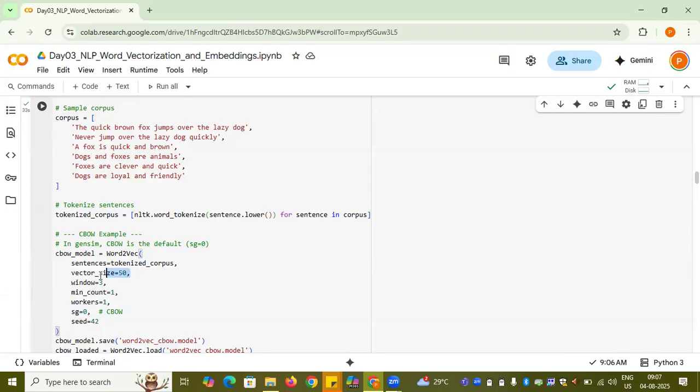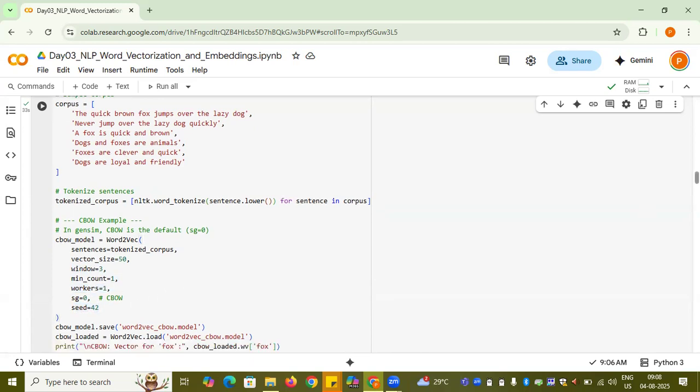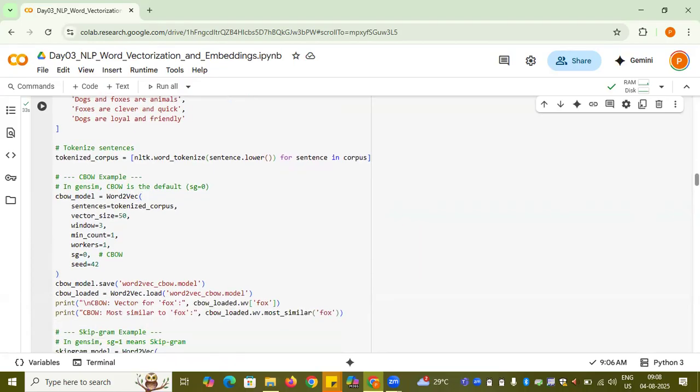Now, what vector size do I want to choose here? What is my window size? What is the minimum count? How many CPU cores do I want to consider while training this? What is my seed? All those things are mentioned here. Then this is the model, the CBOW model, which got saved.